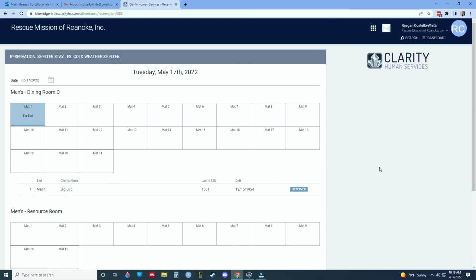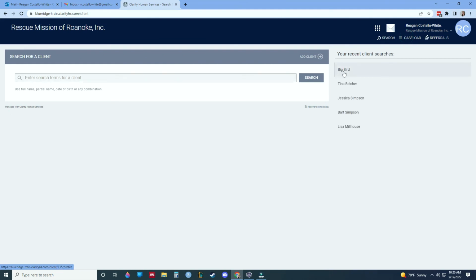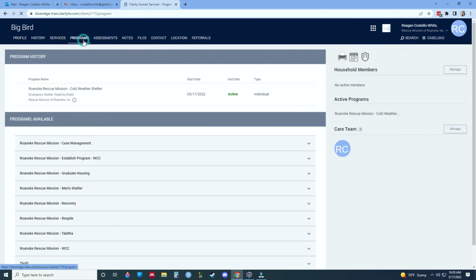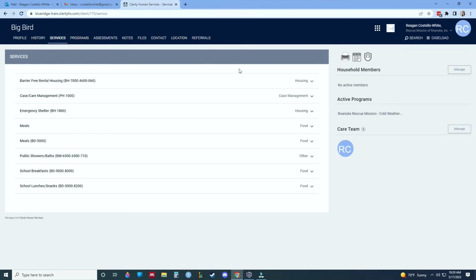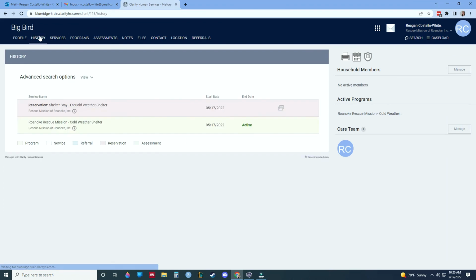Another thing that you should know is that making a reservation in a bed does not assign the service to them in the system. They have to actually be counted present on that night to have a service marked on their chart. So we can check this by going back and looking at Big Bird's services. Big Bird is enrolled in the shelter program, and Big Bird has a reservation for shelter service. If we go look at services, we don't see that he has any service history. If we go to history, we can see that he has a reservation, but not a shelter stay.